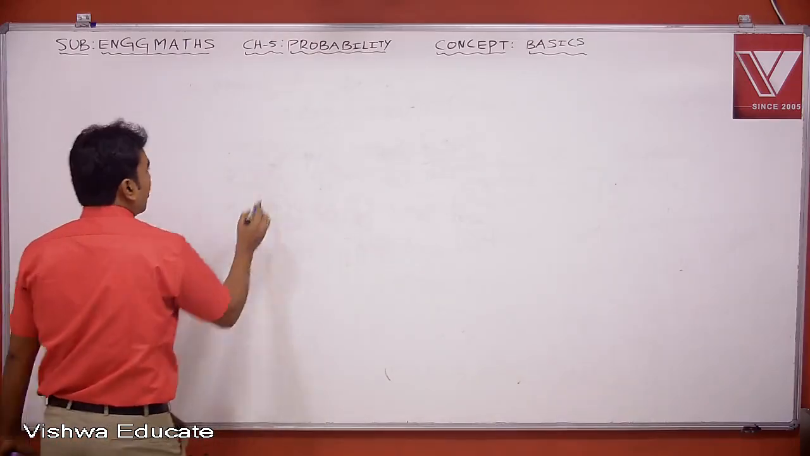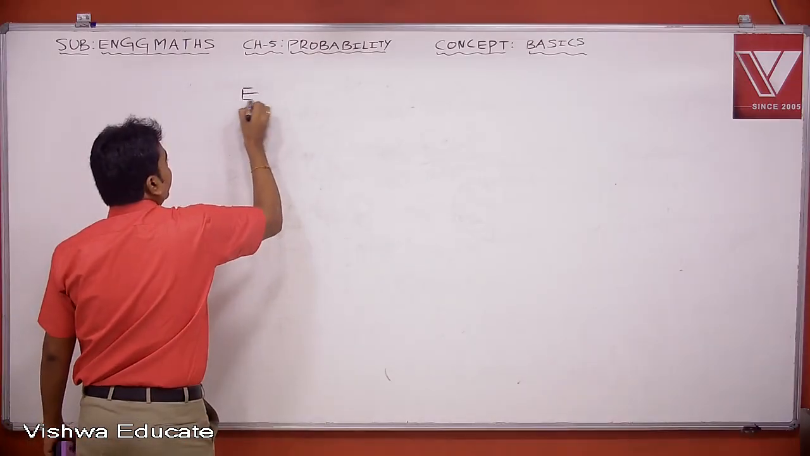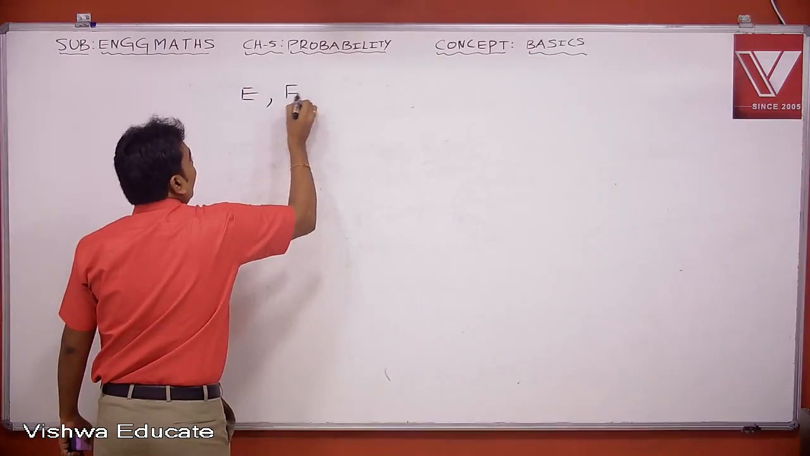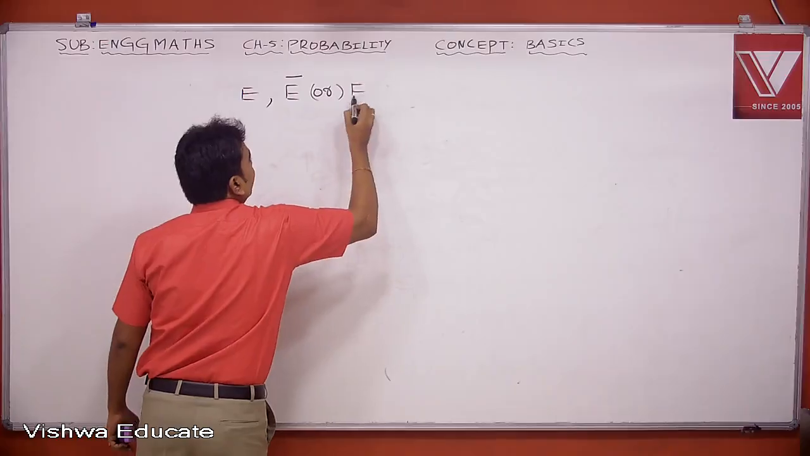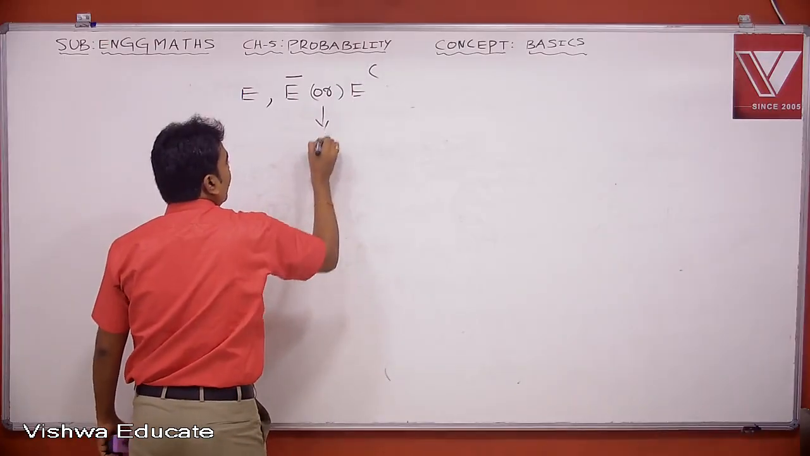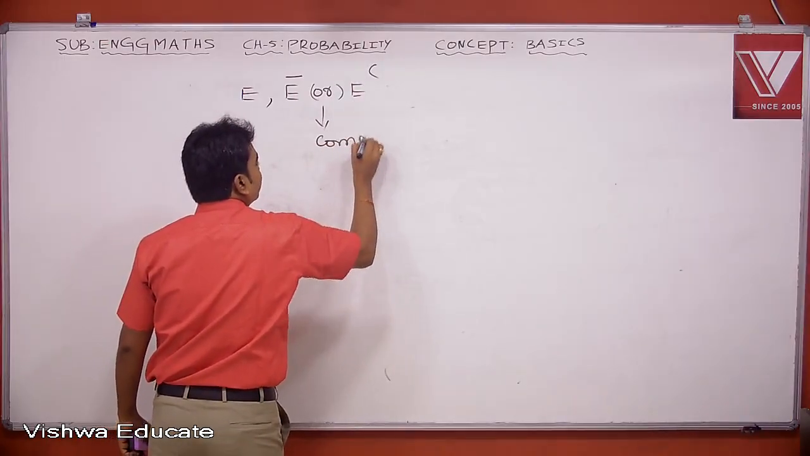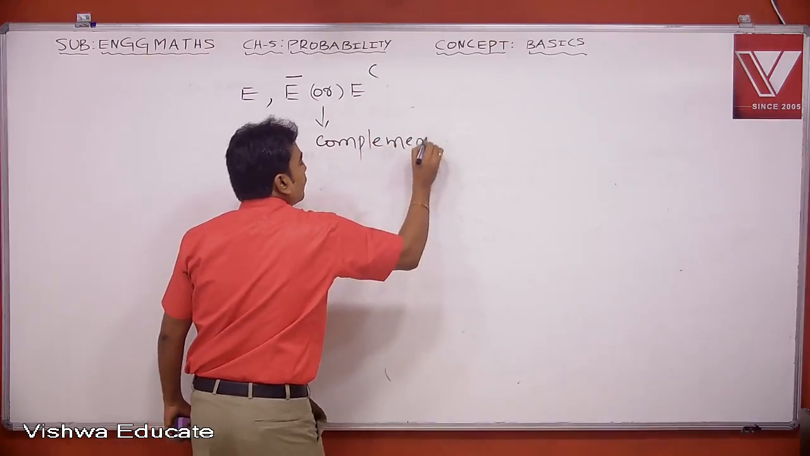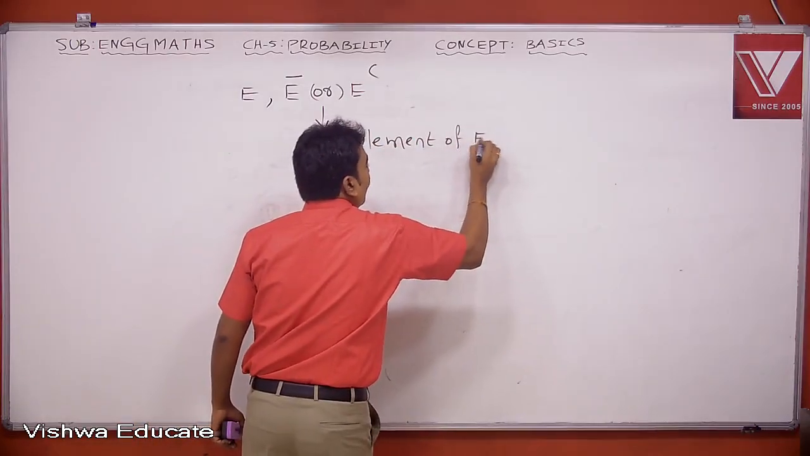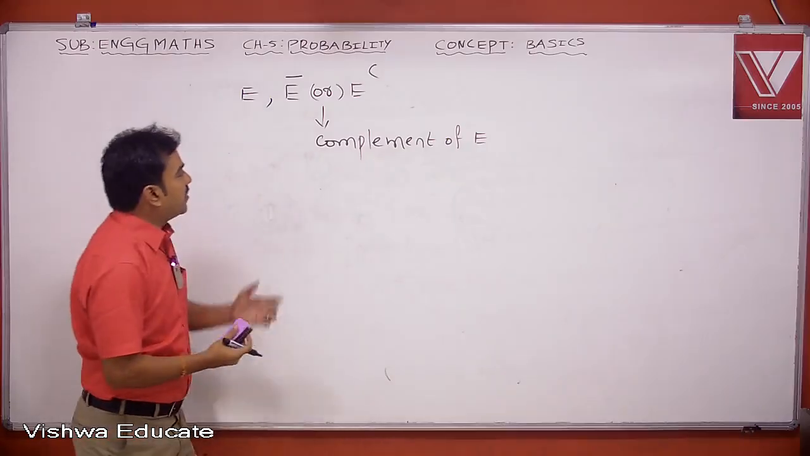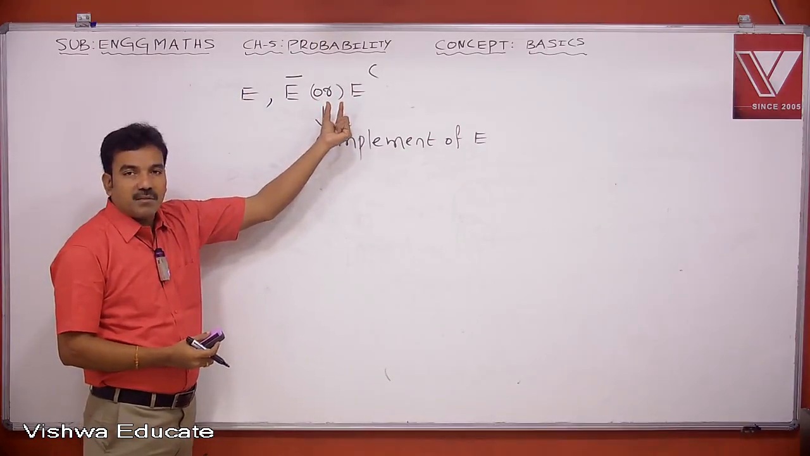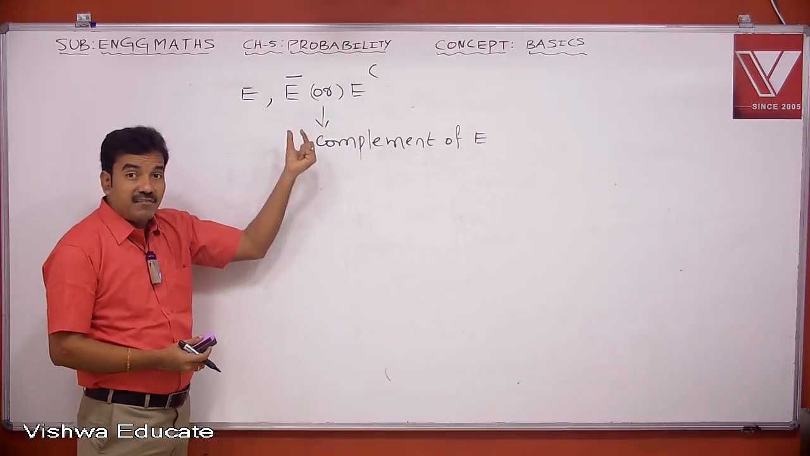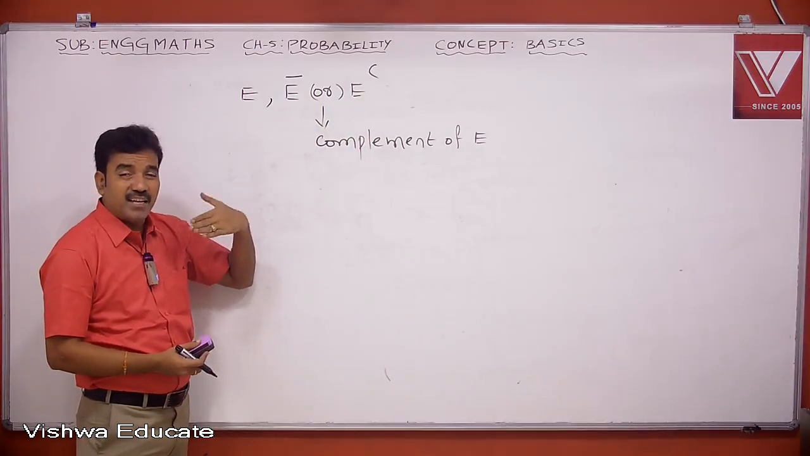Now we discuss one more point. Suppose E is any event, and E bar or E power C will be called the complement of E. Suppose E is an event of getting an even number, then E complement is nothing but an event of not getting an even number. Negation means negative direction.